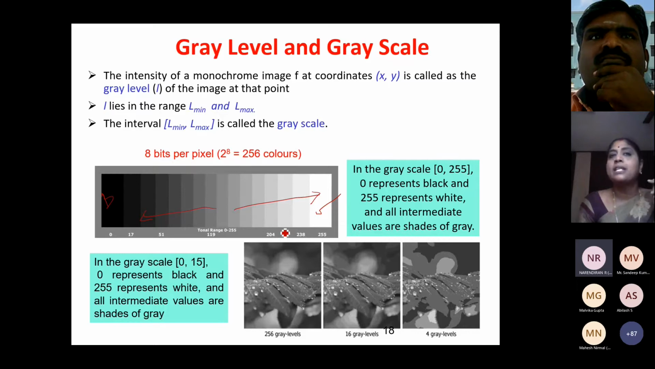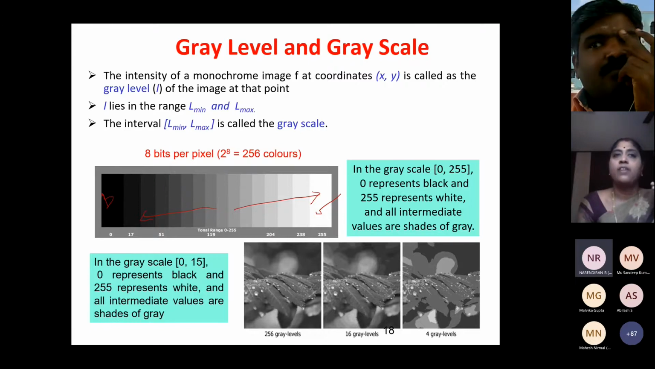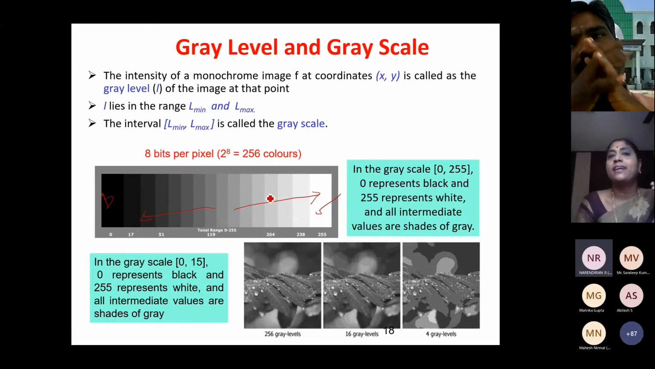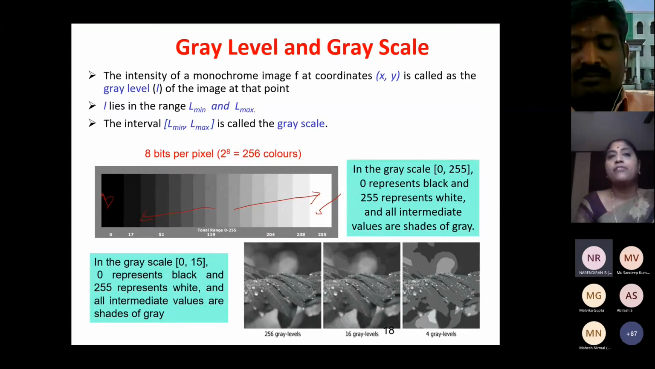So on seeing the intensity value itself, we can understand what color it is. Okay. When I say 51, I can say it is a dark color. When I say 204, it is a light color. When I say 230, it's almost white color. That way we can identify from the value what would be the gray level. Okay. So this is called grayscale.